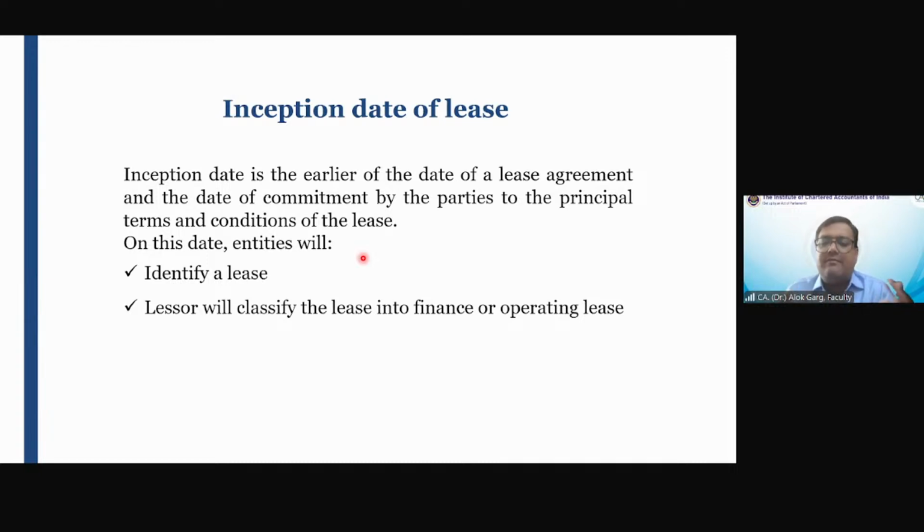Inception is the period or the date when the actual agreement for the lease is made or the contract is entered, while commencement is the actual execution of the lease. The date when commencement starts means the actual use, or the terms are coming into effect. Very well explained, Pooja. The inception date of the lease is the date when the terms and conditions of the lease have been agreed or the contract has been entered. The commencement date of the lease is the date when the actual execution happens.